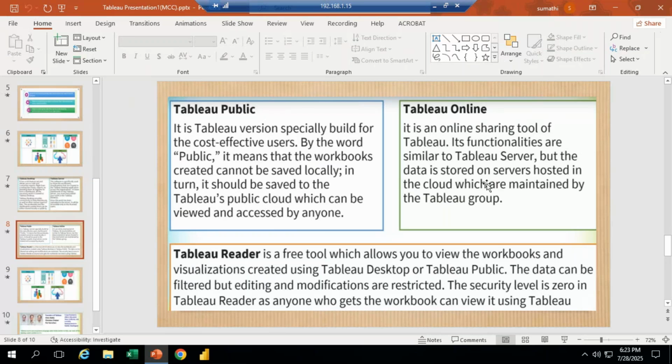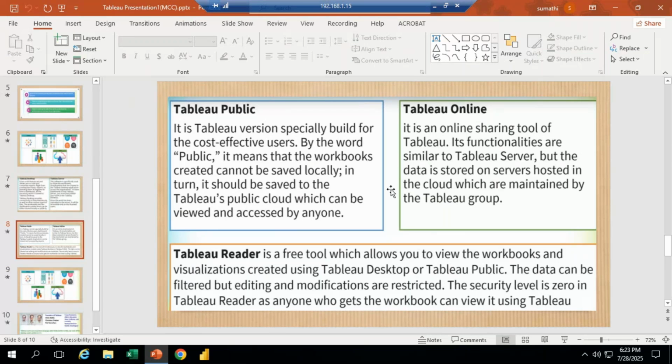And what is Tableau Reader? Tableau Reader is used only for visualization purposes. We can see the visualizations we created, the charts, reports, tables, graphs, but we cannot make any changes.